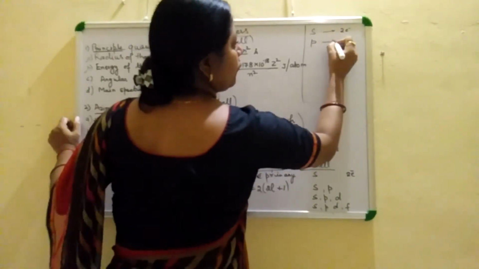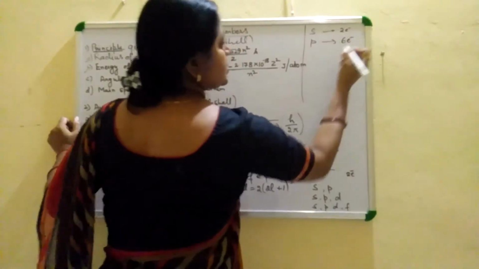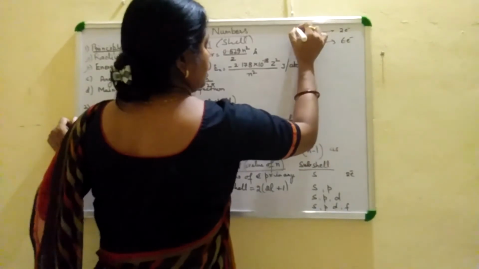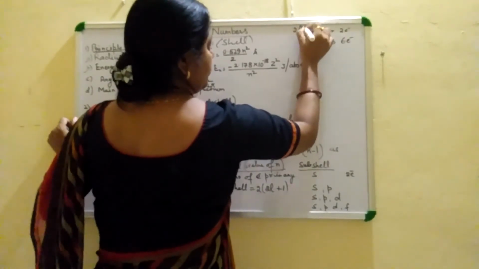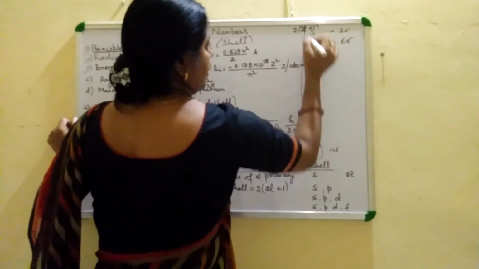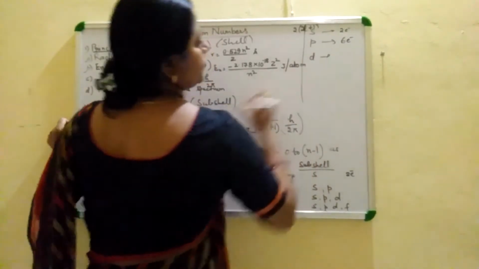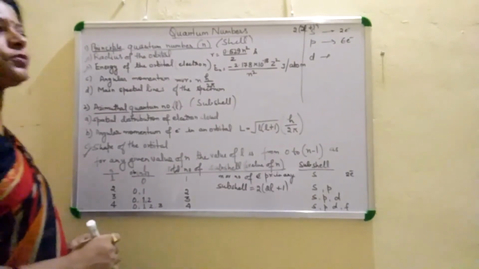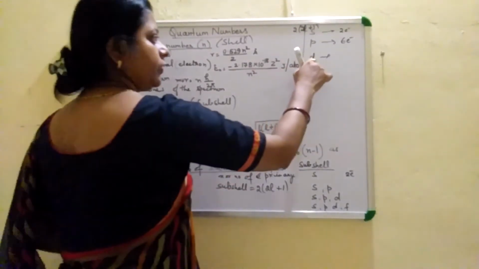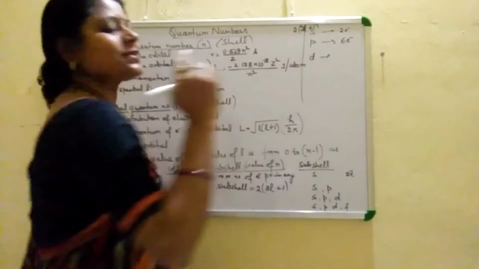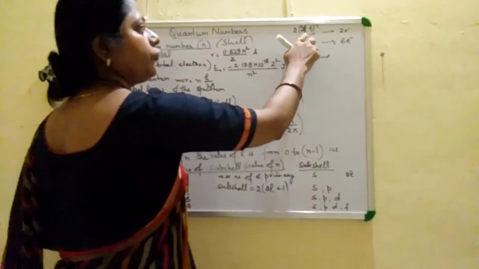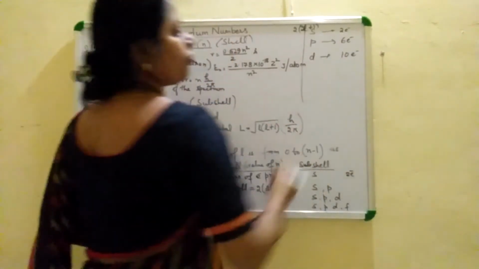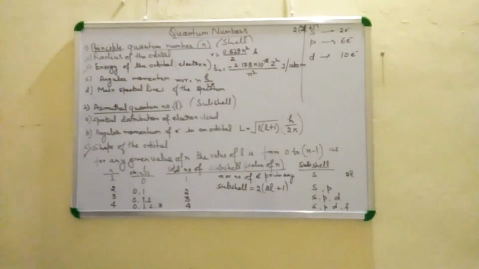So the total number of electrons in the p subshell is 6. Now for the d subshell, the value of l is 2. So 2 into 2, 4 plus 1, 5. 2 times 5 is 10. So total electrons present in the d subshell are 10.